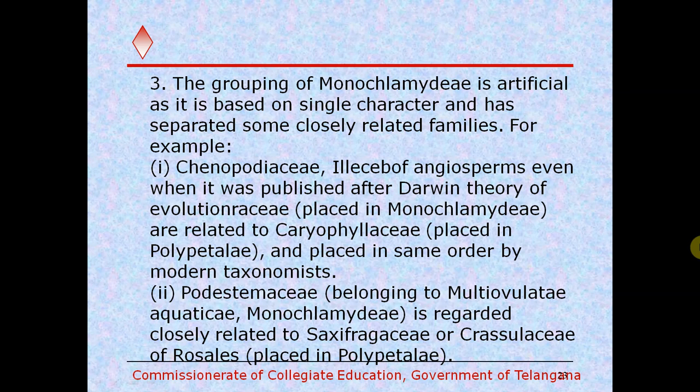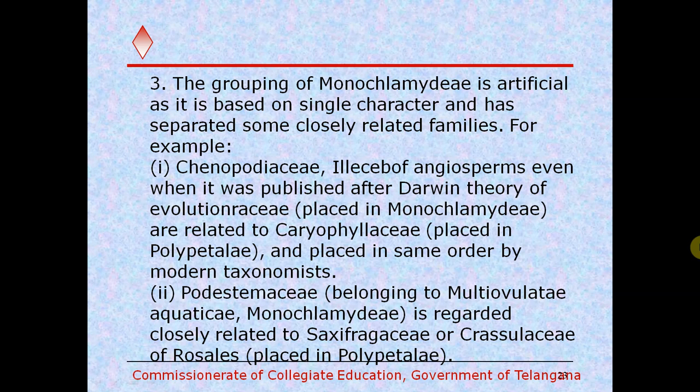And Chenopodiaceae, it is included under angiosperms, even though it was published after Darwin's theory of evolution. It is placed in Monochlamydae but related to Caryophyllaceae, placed in Polypetalae and placed in the same order by modern taxonomy. So placing Chenopodiaceae under Monochlamydae is inappropriate. That is one of the demerits.